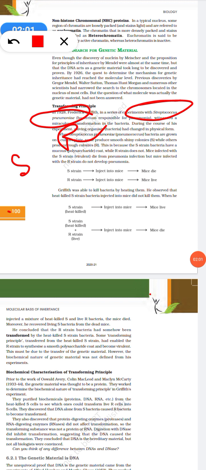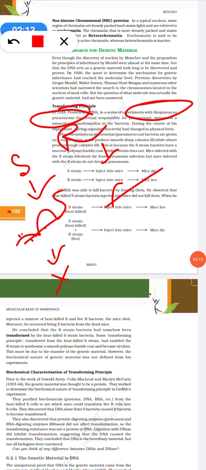The mice infected by the S strain died, whereas the mice infected by the R strain lived.